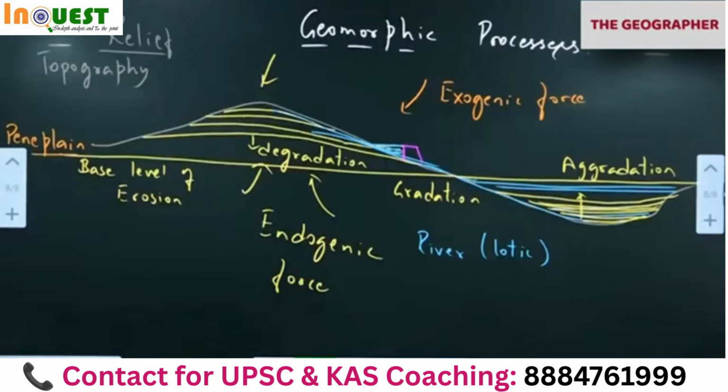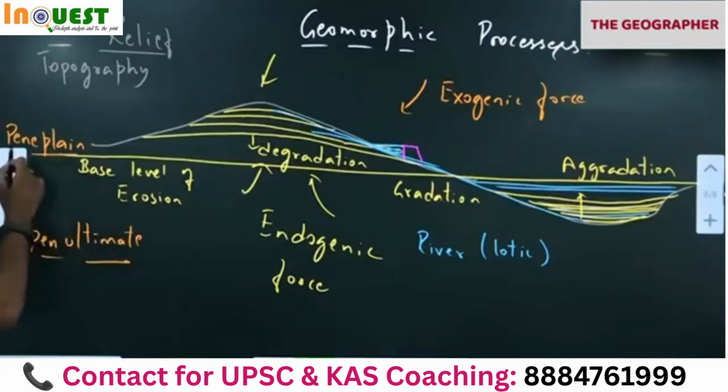Have you heard of the word penultimate? What does penultimate mean? Before final. There is a word called penultimate. You remember this word. Ultimate is end, final. Just before final is called penultimate. Penultimate is just before. So peneplain also means the same, before plain. Almost flat surface. Right? Almost flat surface is called peneplain.